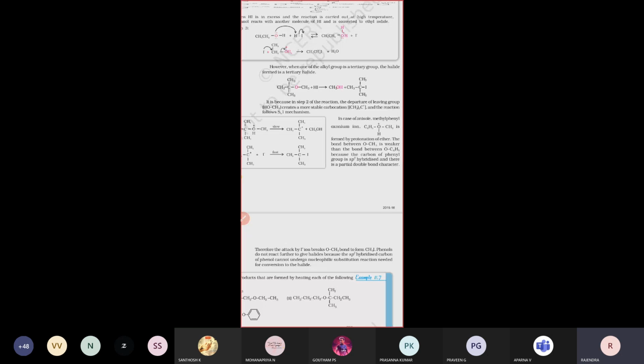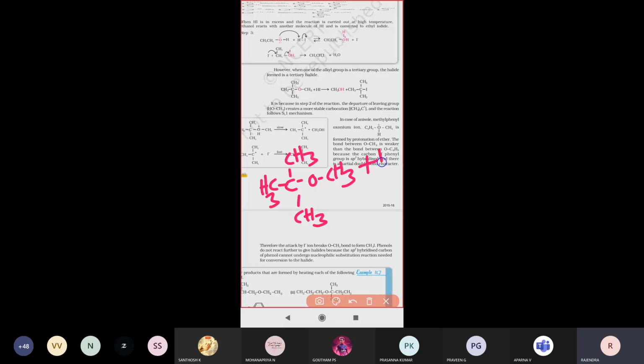Next one, see there. For example, they have taken a tertiary alkyl ether here. Tertiary ethers are taken. These tertiary ethers react with hydrogen iodide. So just see the equation once, all of you. This is also one of the ethers, a tertiary group of ethers that we have taken, and it reacts with hydrogen iodide.